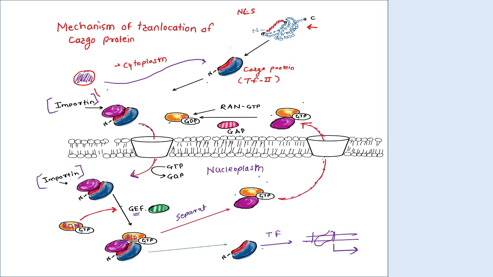So this is the translocation of the importin into the nucleoplasm. So in the nucleoplasm now, what is the destination of this importin and the RAN GTP complex? See, this RAN GTP and importin protein come out into the cytoplasm from the nuclear pore complex.